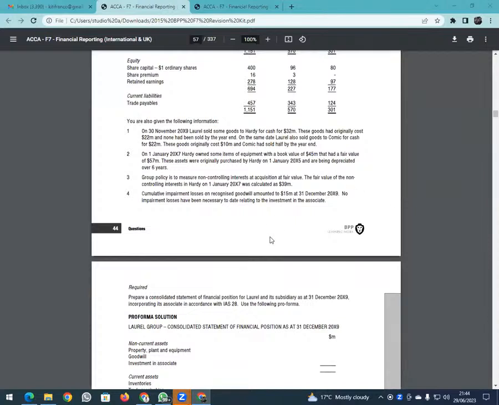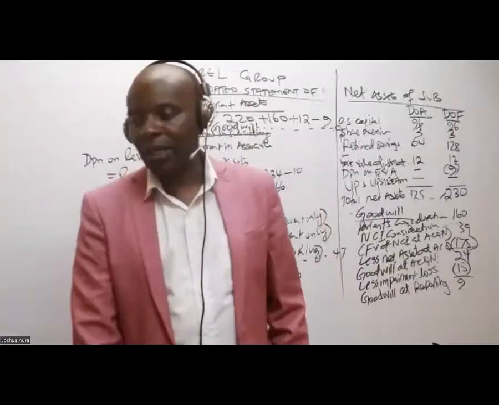The impairment loss. Remember, the impairment loss was 15. So these guys, you give them 20%, that is 3. So if you take that 50 minus 3, that's how we got 47 for NCI.